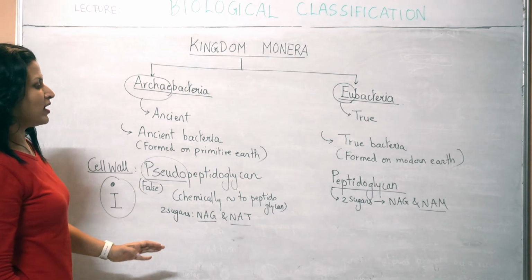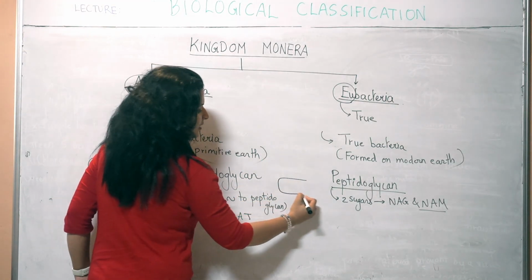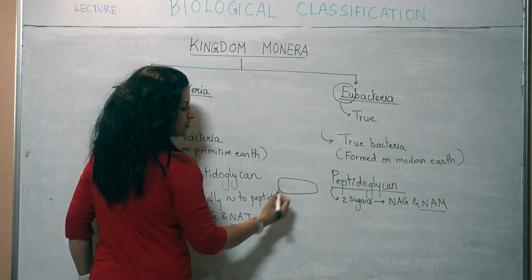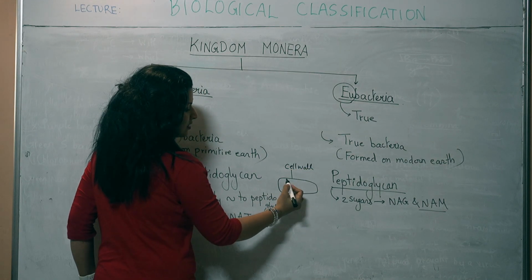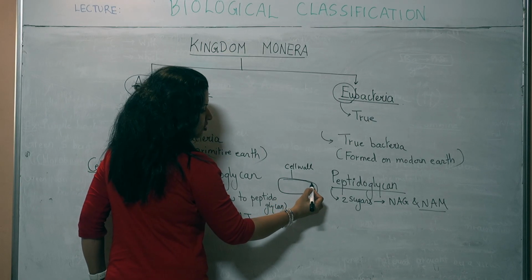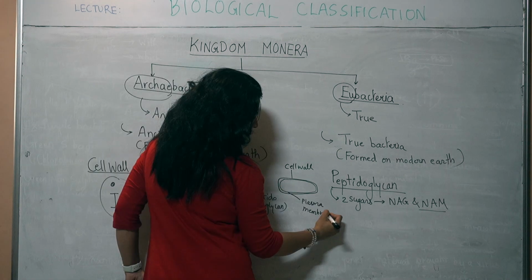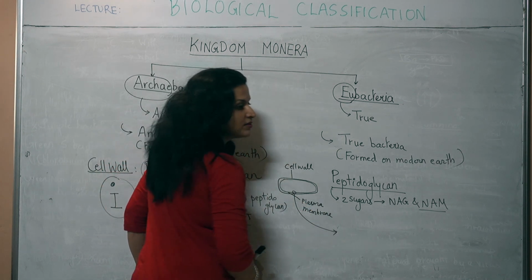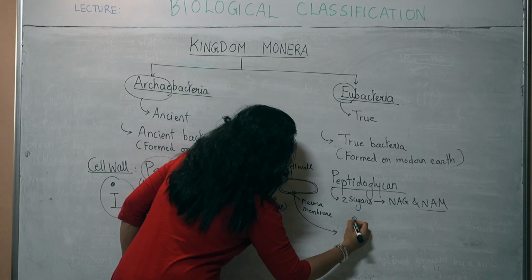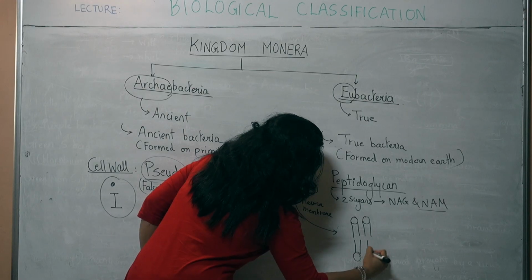Other than the cell wall, are there any other differences? So let us say this is the bacterial cell. The outermost layer is the cell wall, right? What is there inside the cell wall? There is plasma membrane. If I take a part of this plasma membrane and put it over here, I will see a structure like this.